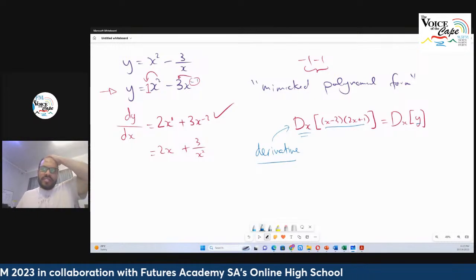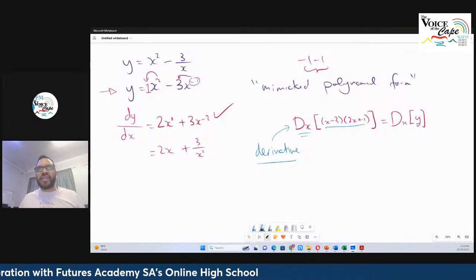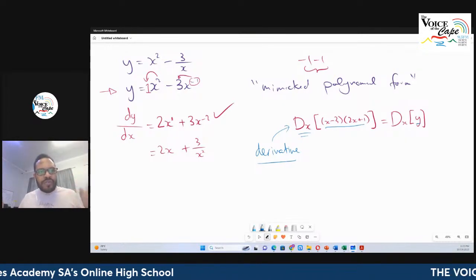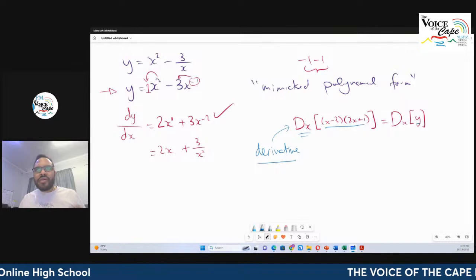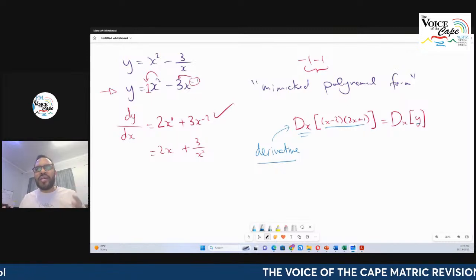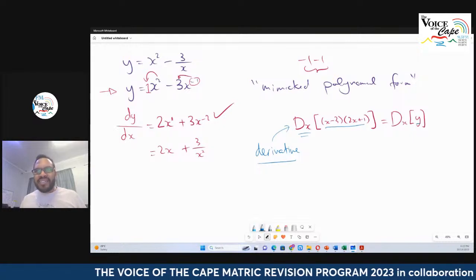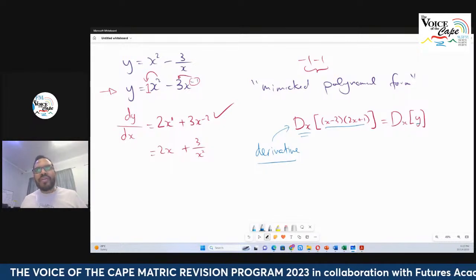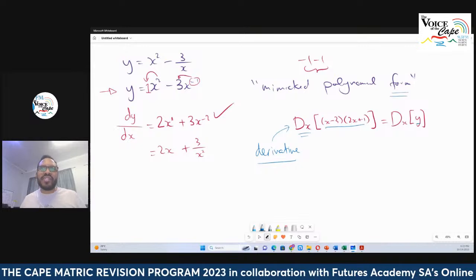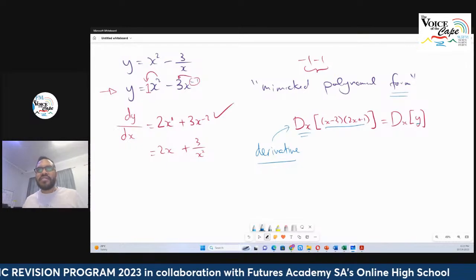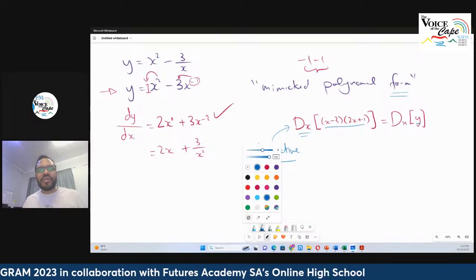Okay, now how do we find the derivative? We're going to use the power rule. Can I use the power rule? Not exactly. What do I need? I need a polynomial function. Now, as it stands, this is a polynomial, but it's not really in polynomial form. So I need to turn it into that. Okay, so let's continue. We're going to find the derivative.